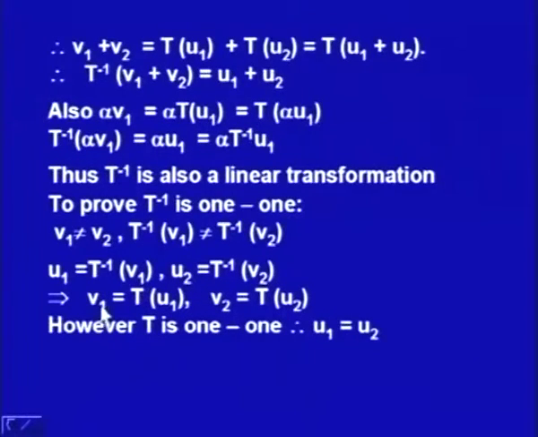With this, V1 is equal to TU1 and V2 is equal to TU2. Since T is 1-1, so V1 V2 will be different, for TU1 TU2 different. So, T is 1-1, so U1 is not equal to U2, and hence T inverse is 1-1. So, if we have 1-1 linear transformation T, then T inverse is also a 1-1 linear transformation.